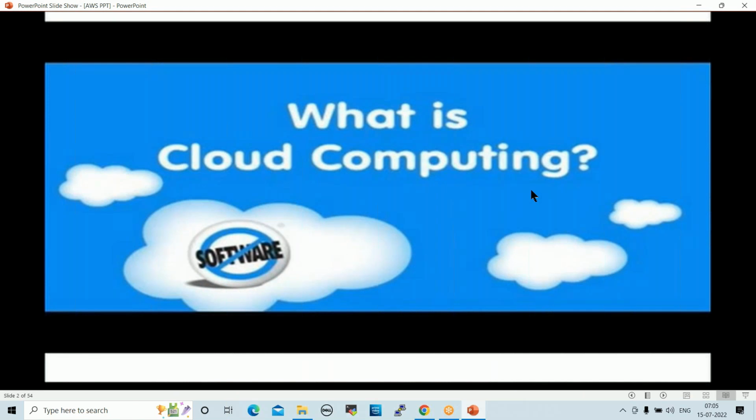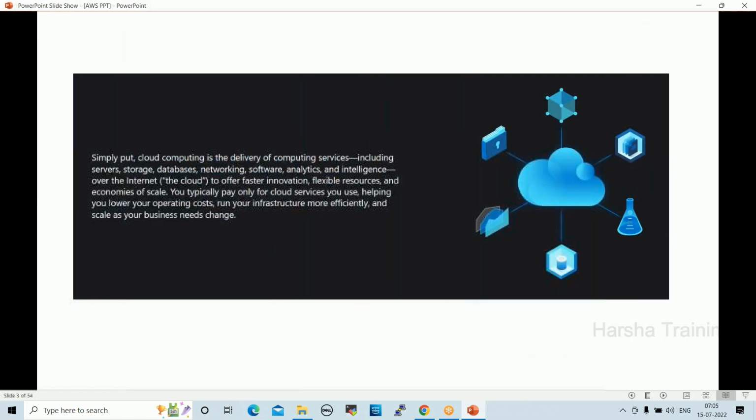Cloud computing. This is the definition which I collected from Google. Cloud computing is the delivery of computing services, including servers, storage, databases, networking, and so on. So what does it mean?